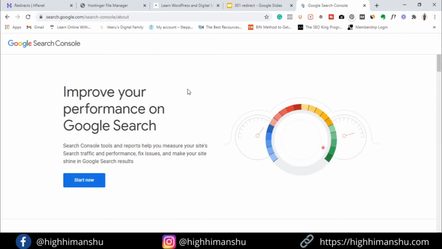So now comes the third step, which is updating our Google Search Console. So till now we have migrated our complete site from the old domain to the new domain, and also we have changed each and every URL. So now we need to inform the Search Console or the crawlers that yes, we are migrating our complete site from the old domain to the new domain, so that the crawler can come and crawl our new website and start maintaining the SEO and start ranking our new website. Okay, so let's see how we can do that.